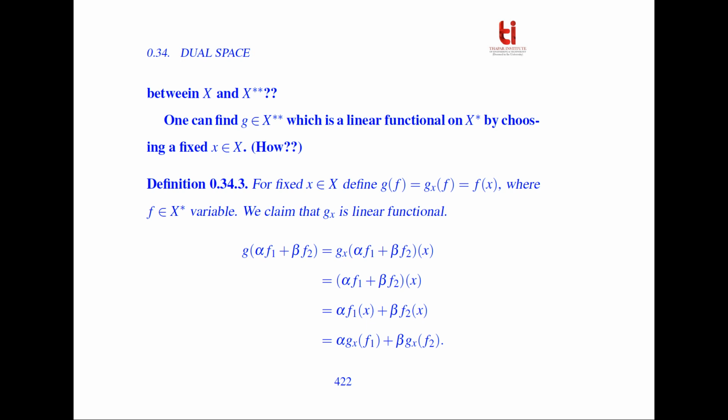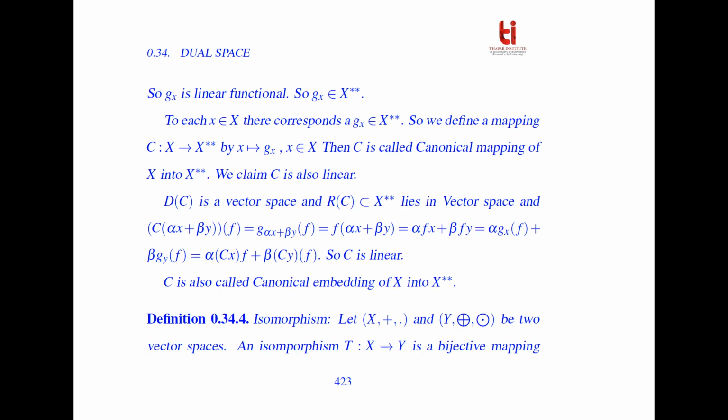We claim that Gx is a linear functional. So Gx(alpha f1 plus beta f2) is equal to (alpha f1 plus beta f2)(x) by the definition of Gx, which is equal to alpha f1(x) plus beta f2(x), which is equal to alpha Gx(f1) plus beta Gx(f2).